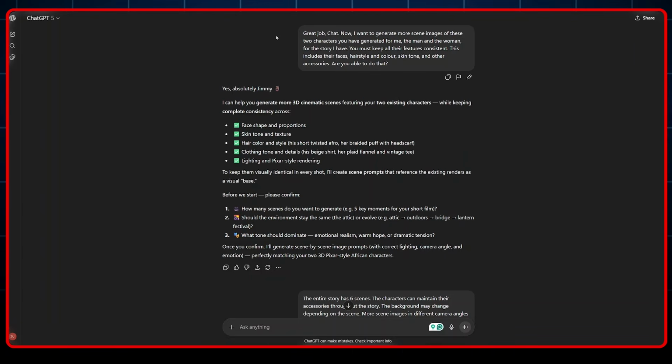And once we generated our characters, I gave ChatGPT this prompt that said, "Great job. Now I want to generate more scene images for these two characters you have generated for me. You have generated for me the man and the woman for the story I have. You must keep all their features consistent. This includes their faces, hairstyle and color, skin tone, and other accessories. Are you able to do that?" This was the key question I asked ChatGPT.